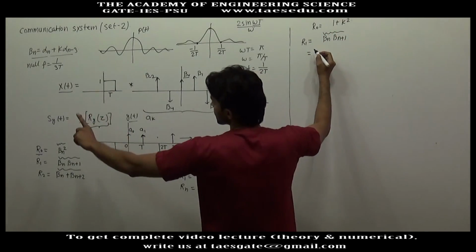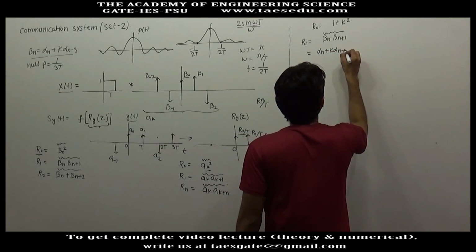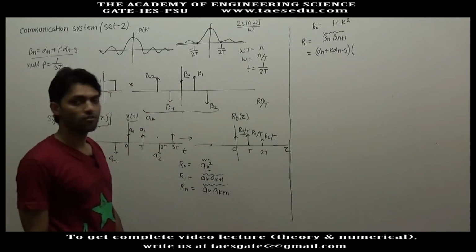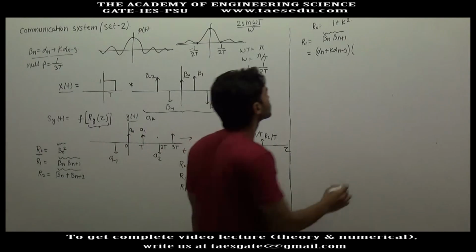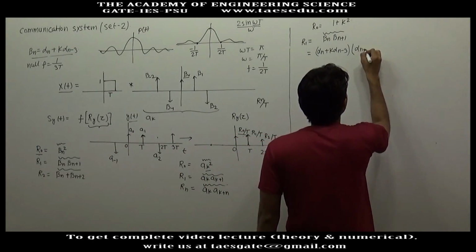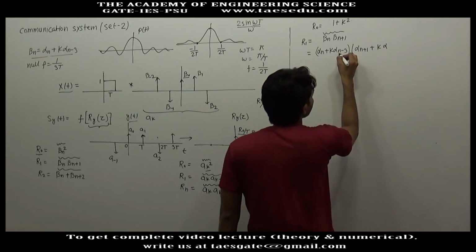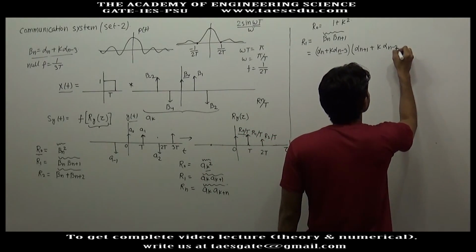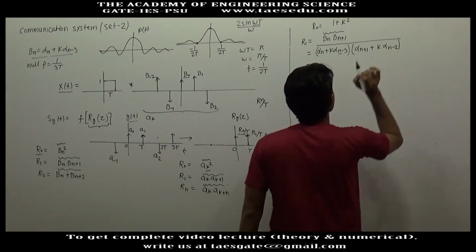Bn is alpha n plus k into alpha n minus 3, and what will be Bn plus 1? At the place of n we will put n plus 1, so this will be alpha n plus 1 plus k. At the place of n we have to put n plus 1, so this will become n minus 2, and we have to take average of this multiplication.